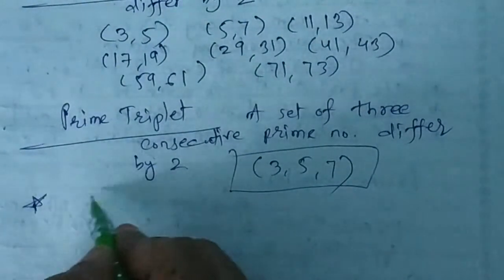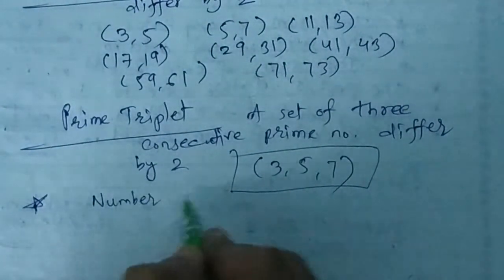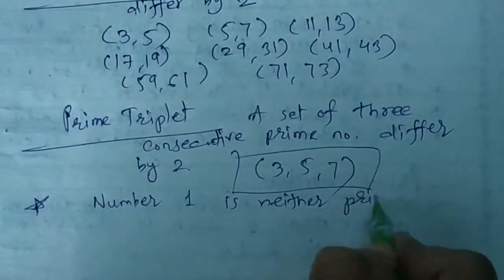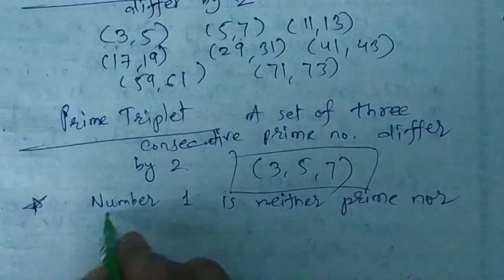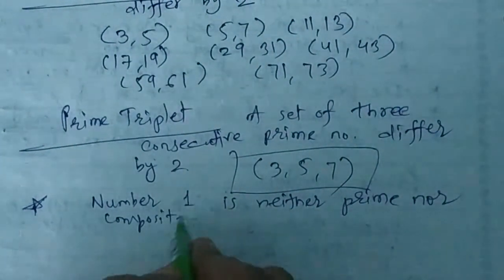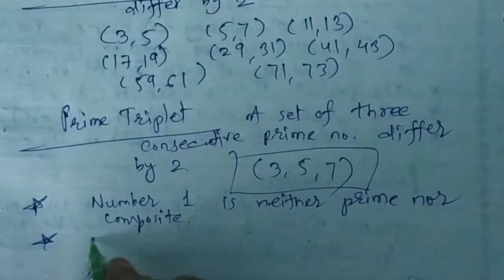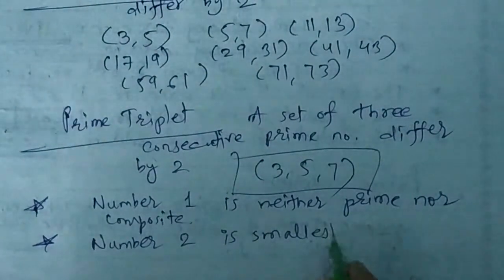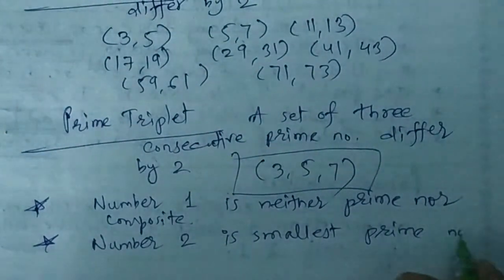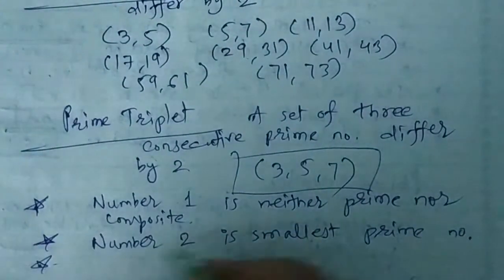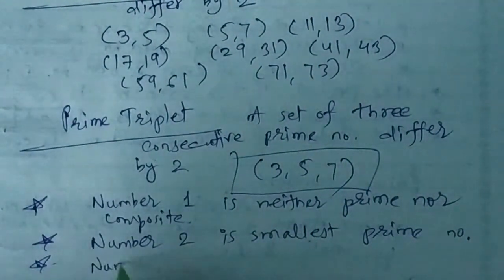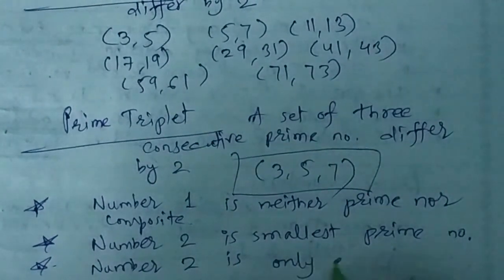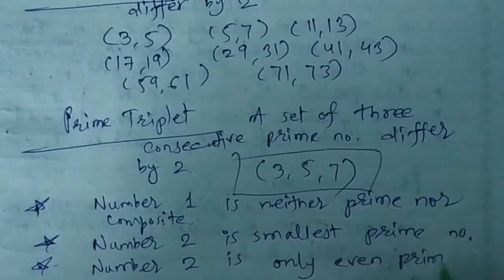So again we have some key facts. Number 1, very important, is neither prime nor composite. Again we have a very small prime number, that is number 2. So number 2 is the smallest prime. Again, one more thing: number 2 is the smallest even prime number. So number 2 is the only even prime number.